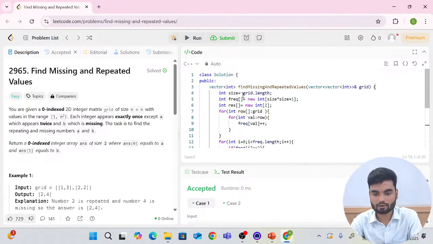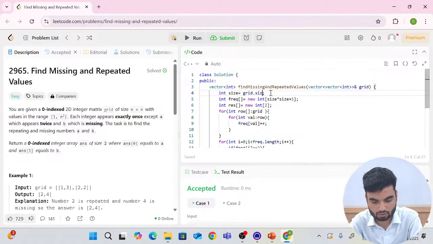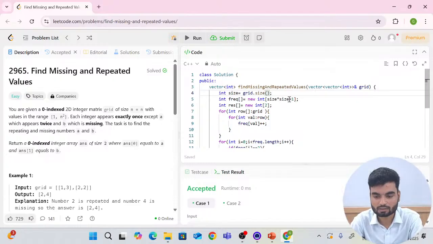in C++, you don't have this length method, you have the size method. You have the size method for vectors, and this is how you create a vector in C++. You create a vector with the help of vector notation, right? So I'll remove all of this. I'll write a vector, the type is int, the name is frequency, and the size will be this.